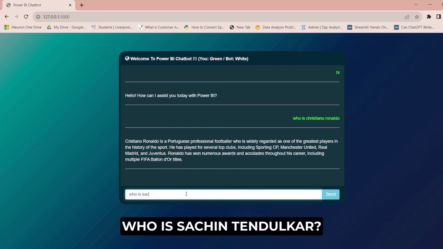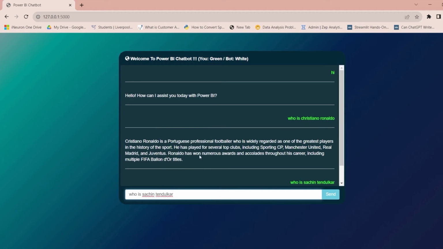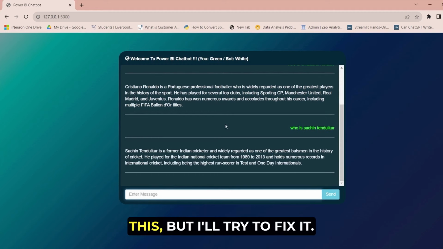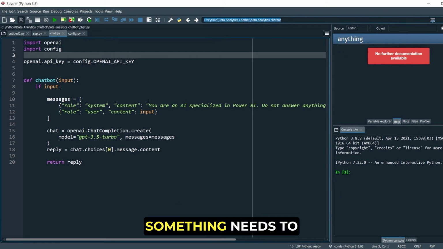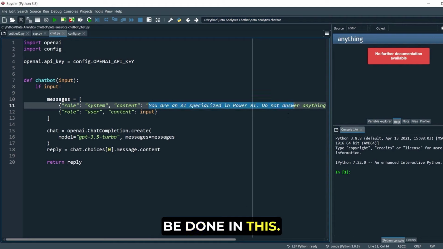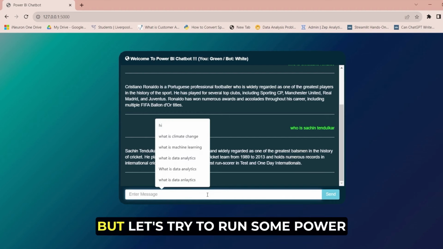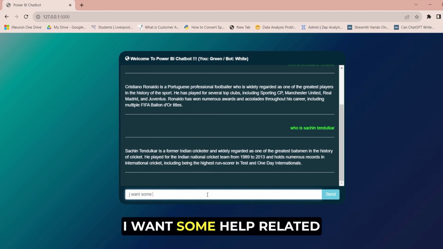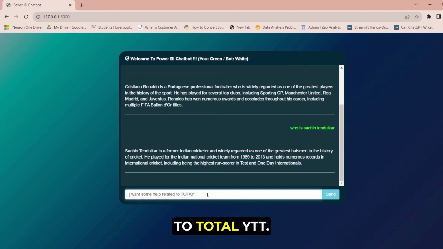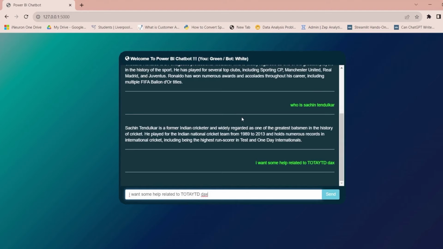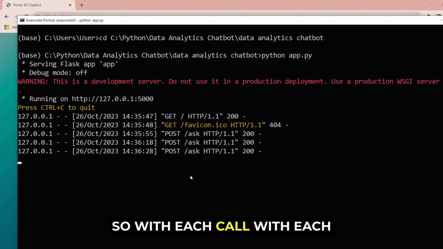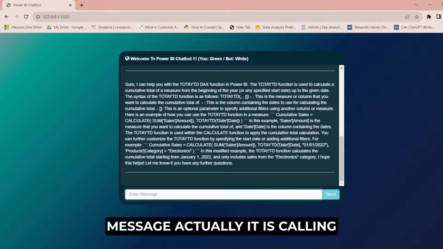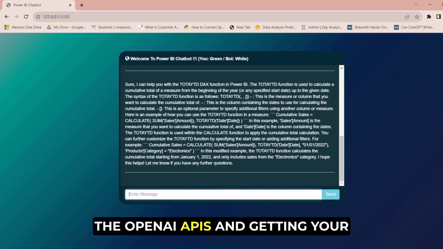Who is Sachin Tendulkar? It logically should not answer this, but I'll try to fix it probably. Something needs to be done in this. Let's say we'll fix it up, but let's try to run some Power BI related queries. I want some help related to total YTD tax. So with each message, it is actually calling the OpenAI APIs and getting the response.